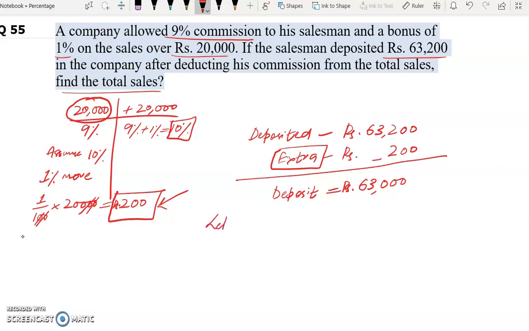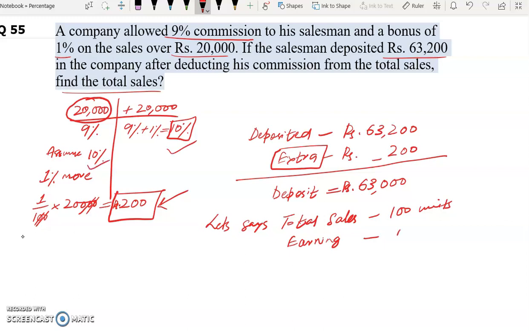Now let's say our total sales is 100 units. Earning of the salesman is how much? Earning of the salesman is 10%. 10% here, 10% here. So total is 10%.